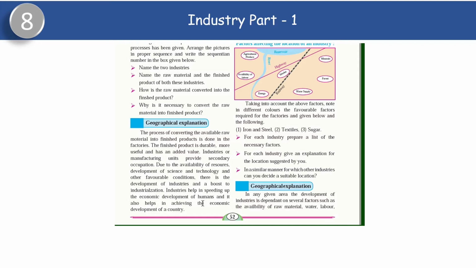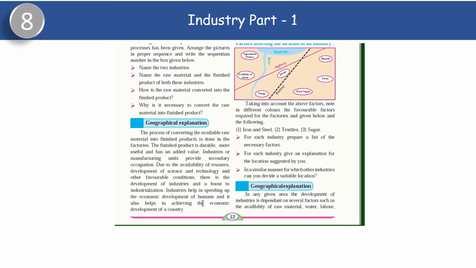Due to the availability of resources. Now what are the resources? Your water, electricity, manpower, these are all your resources. With the development of science and technology, industries have been set up and other favorable conditions. There is a development of industry and a boost to industrialization.